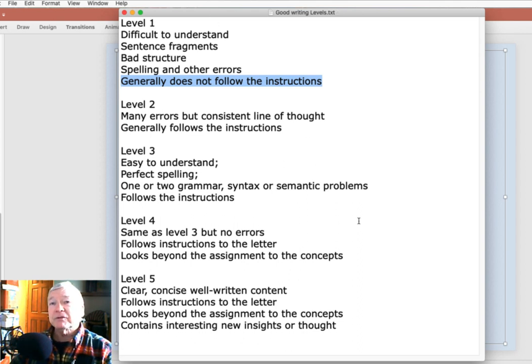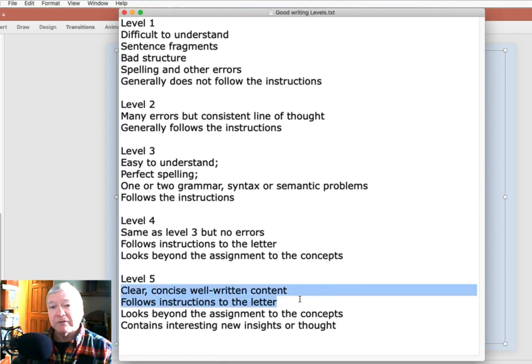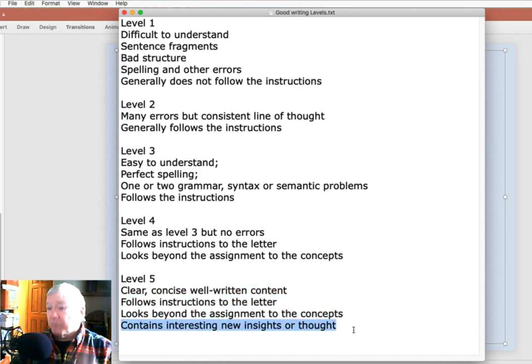So review this good writing levels if you have any question about what might constitute the best: clear and concise, follows instructions to the letter, maybe looks beyond the assignment to the underlying concepts, and maybe also contains interesting new insights and thought based on your thinking, because that's what this is about. It's your thinking that we want to improve ultimately.